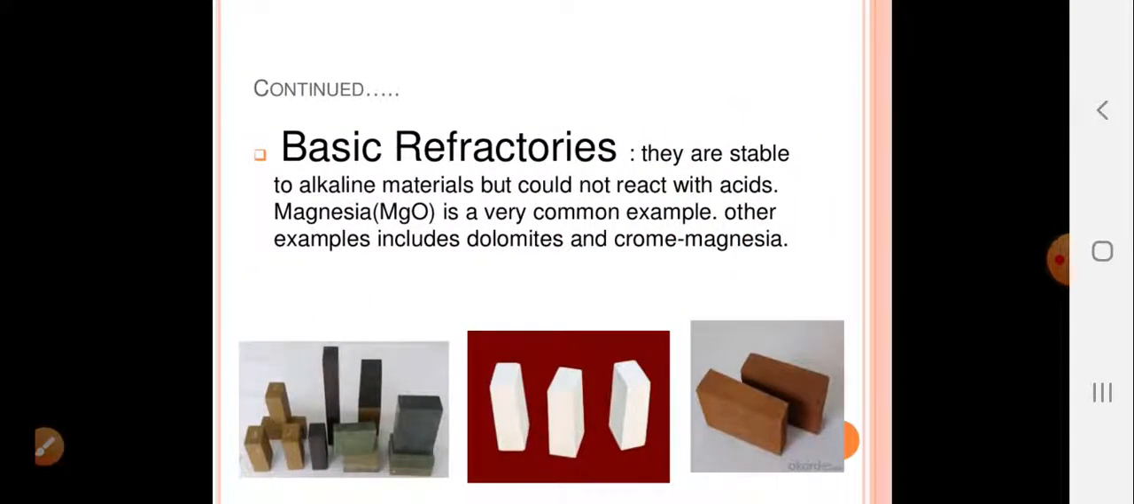Next is basic refractories. They are stable to alkaline materials but could not react with acids. Similarly, as in acids, when the equipment is to be dealing with strong acid, acid refractory should be used, and when alkaline materials are used, alkaline refractory, that is basic refractories, should be used. Magnesium oxide is a very common example, and others are dolomite and chrome magnesia. These are the examples of basic refractories.